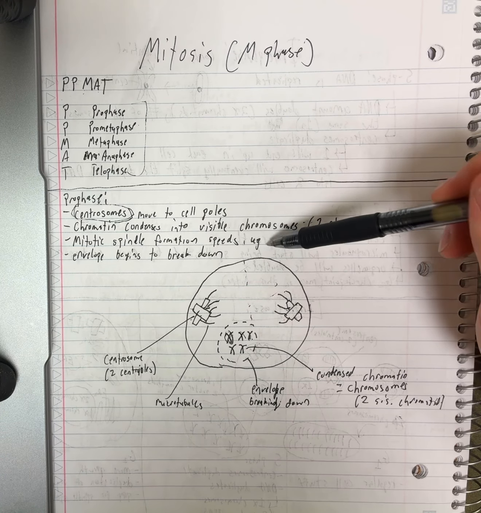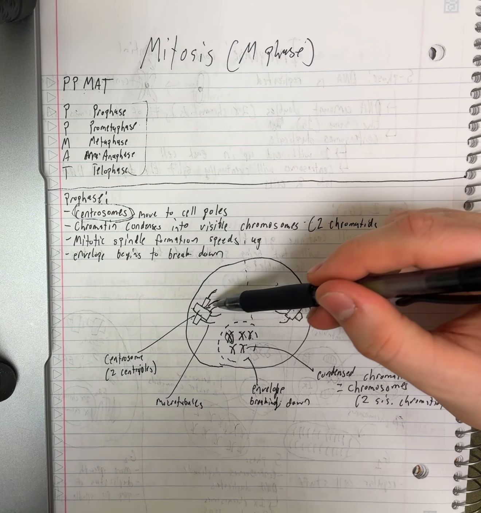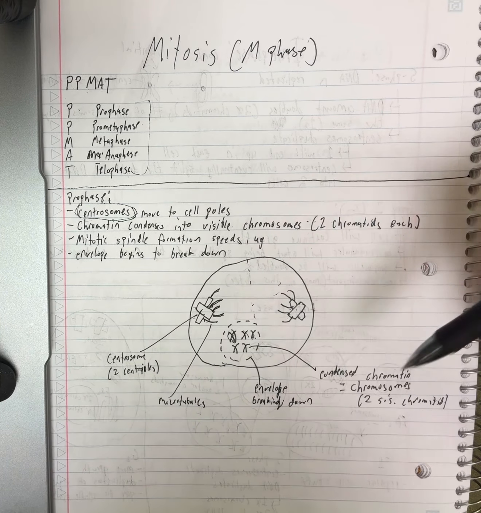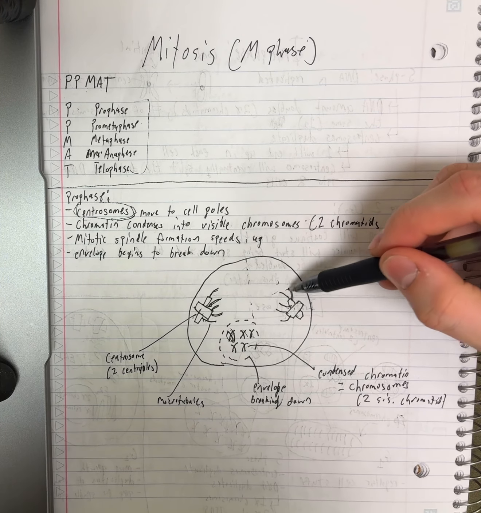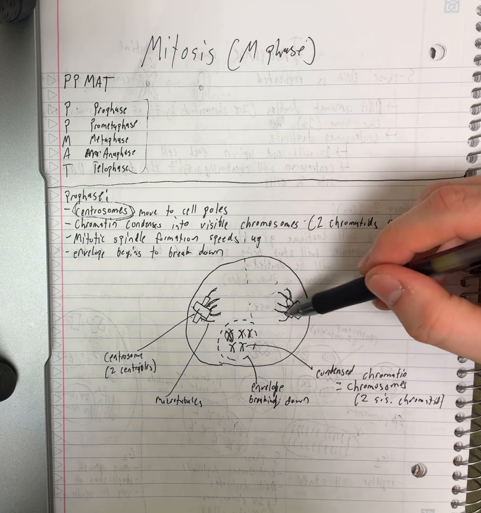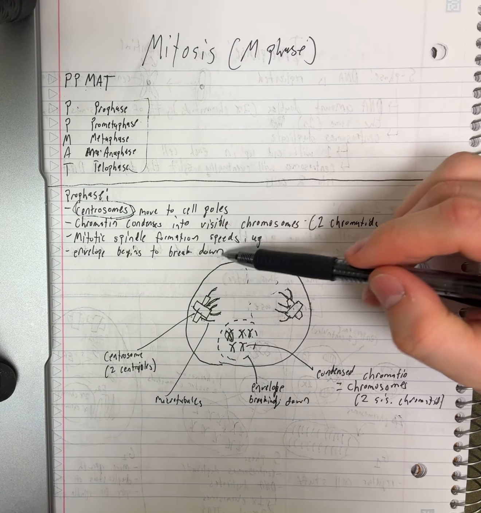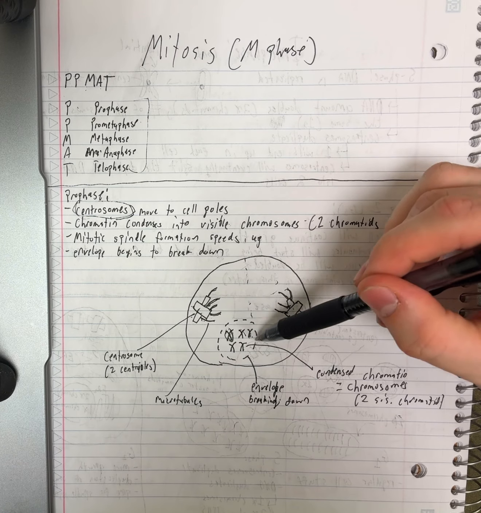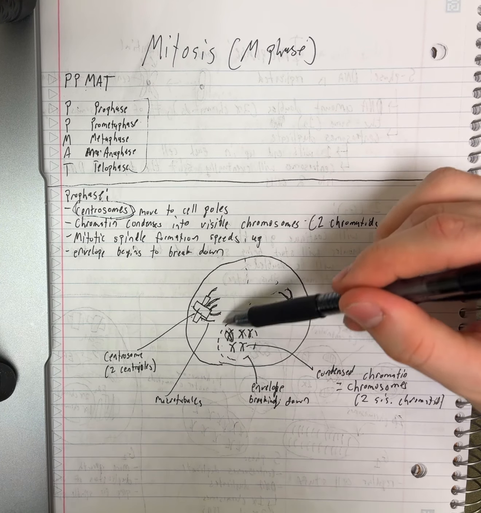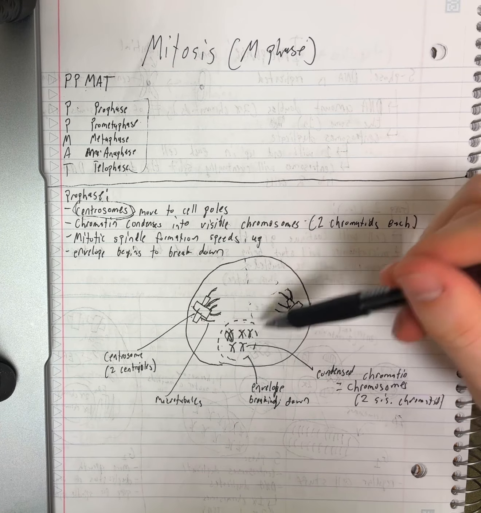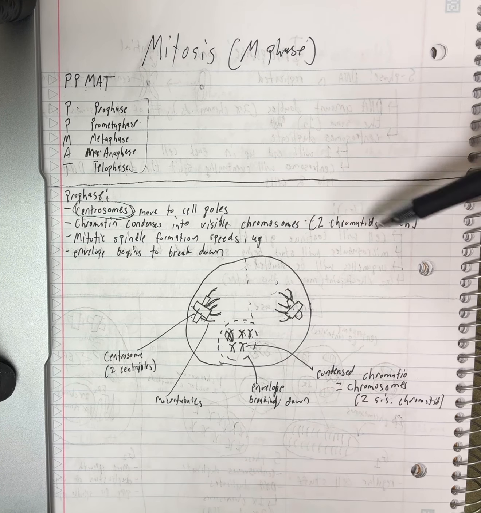Mitotic spindle formation speeds up, and that is these guys here. These are microtubules, and microtubules are going to be responsible for pulling these chromatids apart and moving them to opposite sides of the cell. And then the last thing in prophase is the nuclear envelope, which is the thing that's holding the nucleus and the DNA. That envelope is going to start to break down and free these chromosomes. So that's prophase for mitosis.